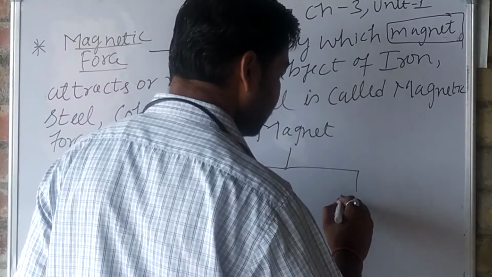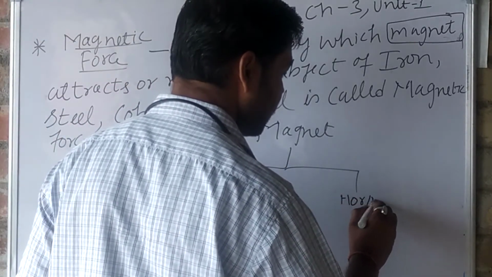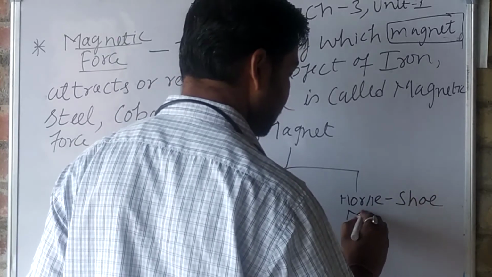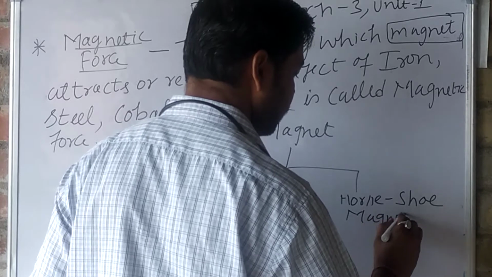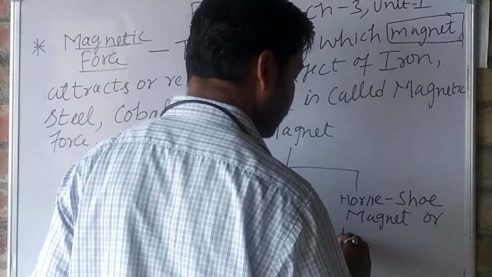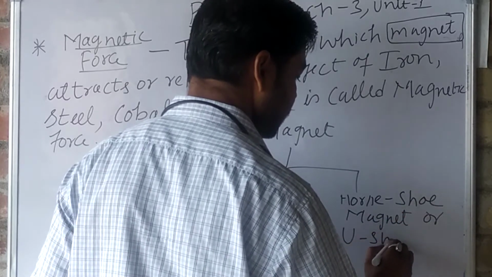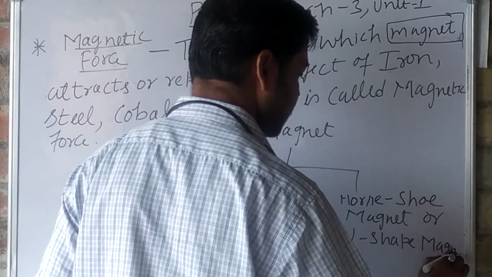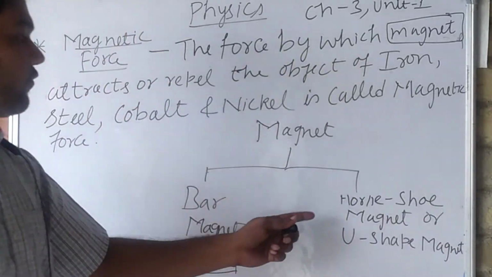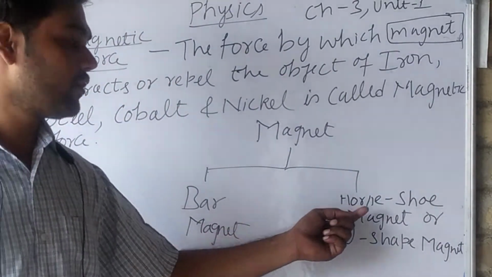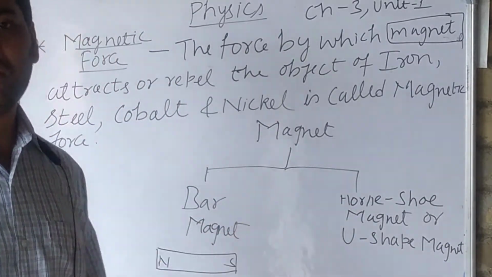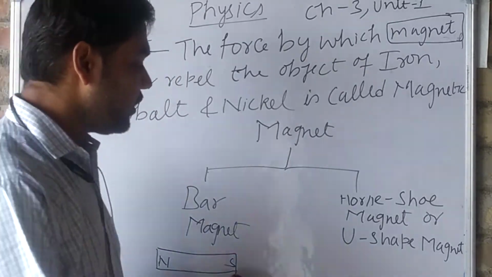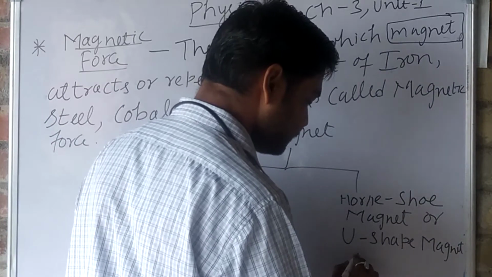Second one is the horseshoe magnet, or U-shaped magnet. It is also known by the name U-shaped magnet because its shape is like this.